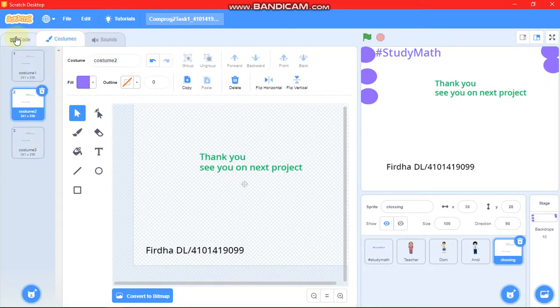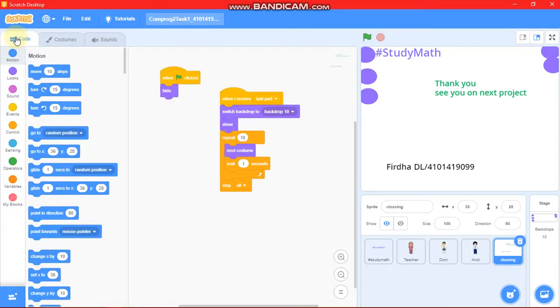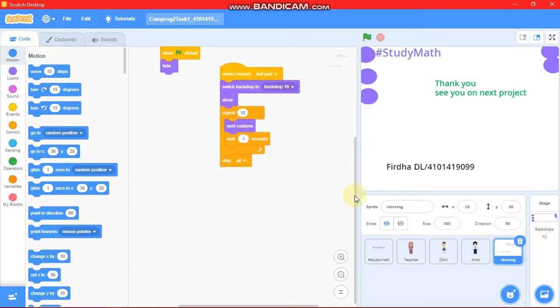I have 3 costumes, and I think that's my explanation for my projects. If you want to know how my projects work, you can see it on my URL in Scratch Online, and also you can see this project.